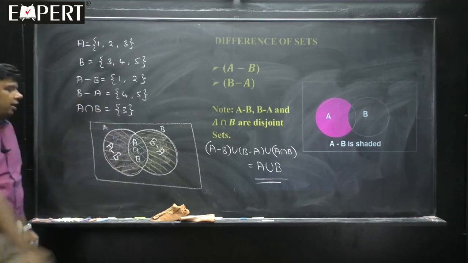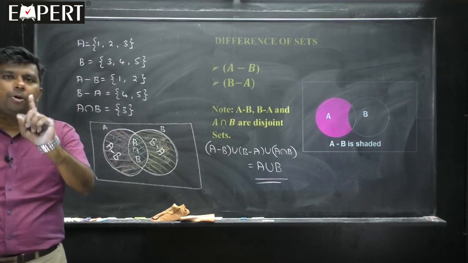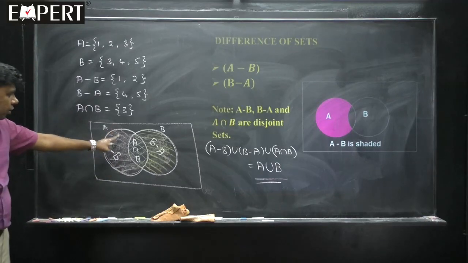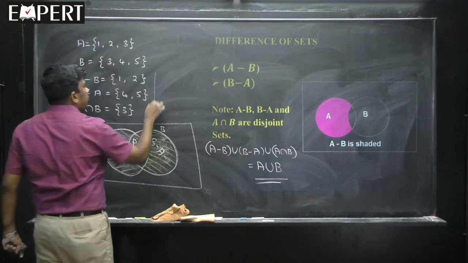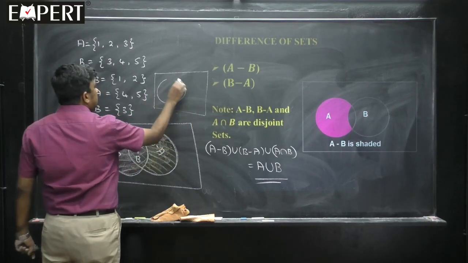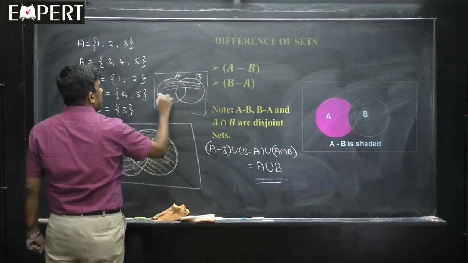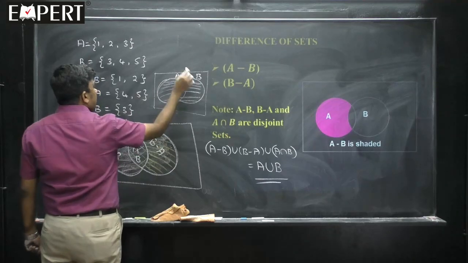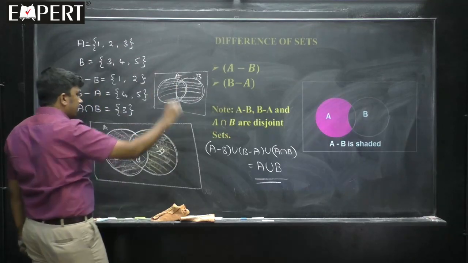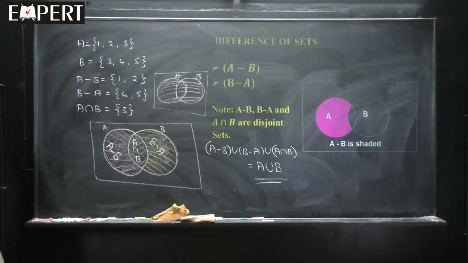What do you mean by full? I have already told you, full will become union. So, it will be A union B. How was the Venn diagram for A union B? If you could recall, I have given that time, this is A, this is B, and the union I have given like this. That means all the elements: A minus B, B minus A as well as A intersection B. So, this is actually difference of sets.